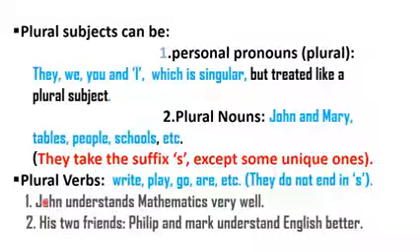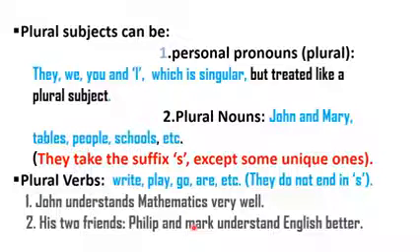Let's look at these examples. John understands mathematics very well. Now, what is the verb here? Understands. Is it singular or plural? It is singular because of this s, and for the fact that it is used with a singular subject, John. Can you explain the second one to me? His two friends, Philip and Mark. Sorry, this Mark is supposed to begin with a capital letter.